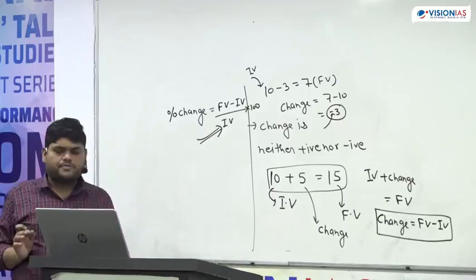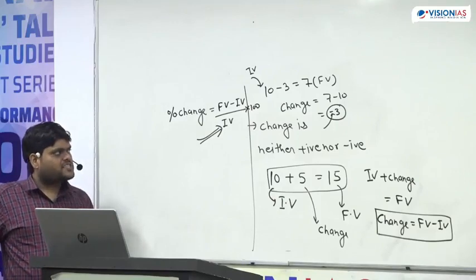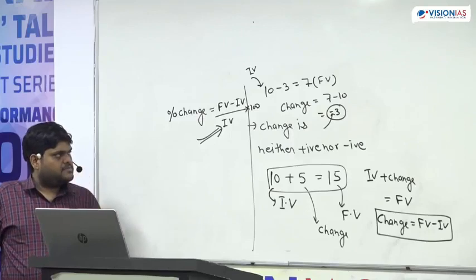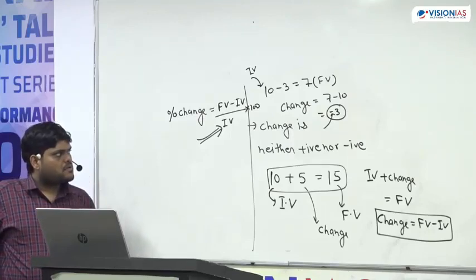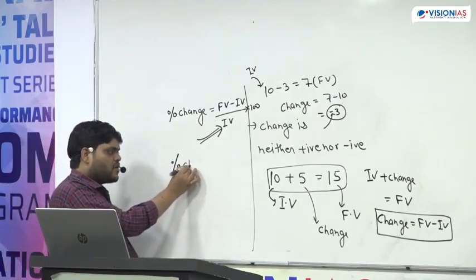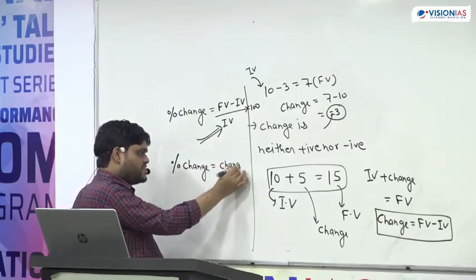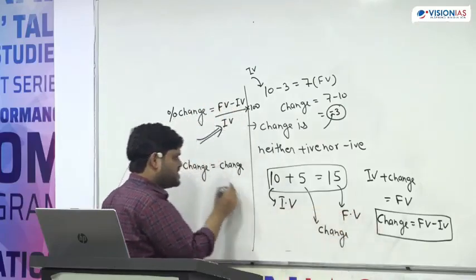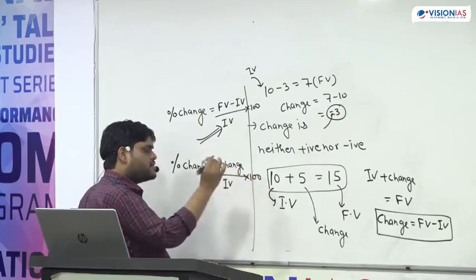This you should know. Percent of change is always found with respect to the initial value. So we can say that percent of change is equal to change, because final value minus initial value is equal to change, upon initial value into 100.